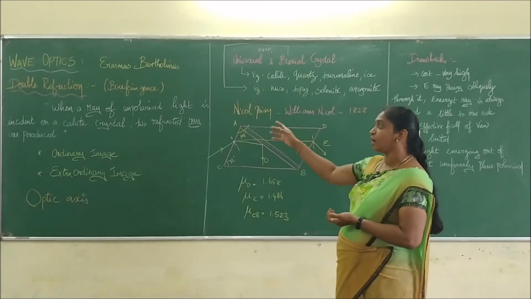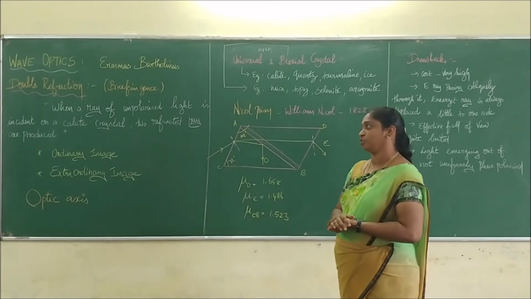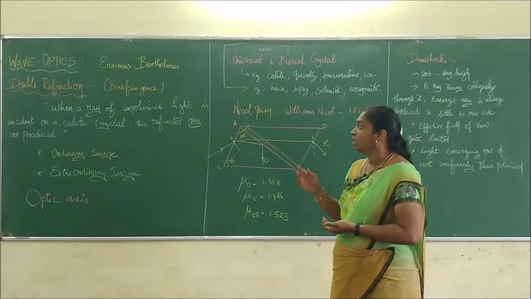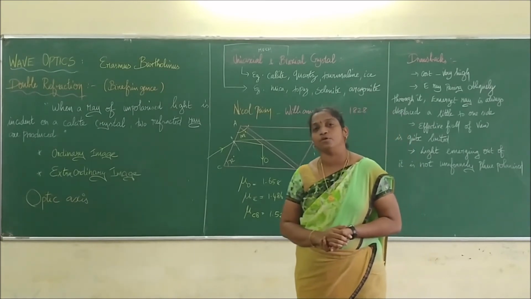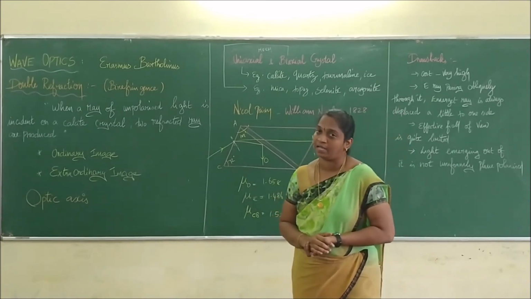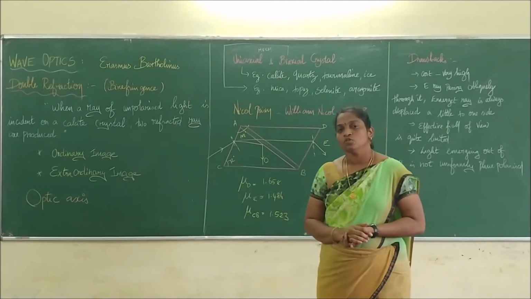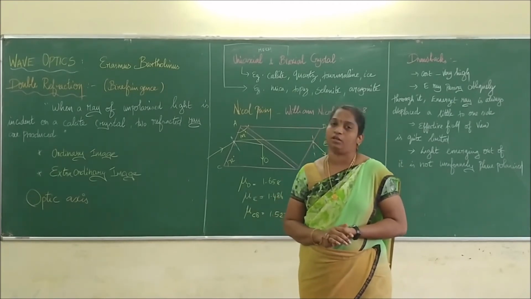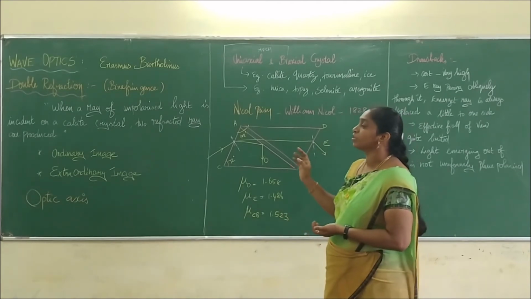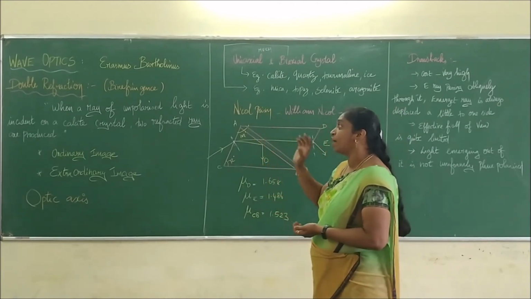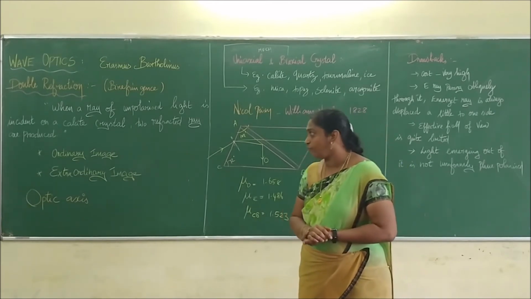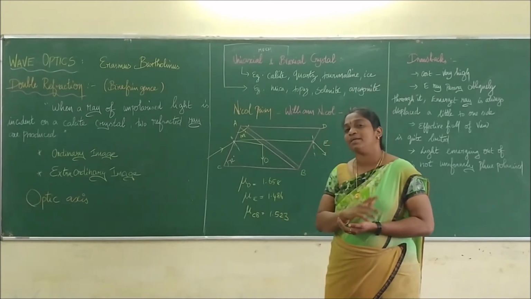Now we will define double refraction. When a ray of unpolarized light is incident on a calcite crystal, two refracted rays are produced. We call this phenomenon double refraction, because two images are produced. Double refraction is also called birefringence.